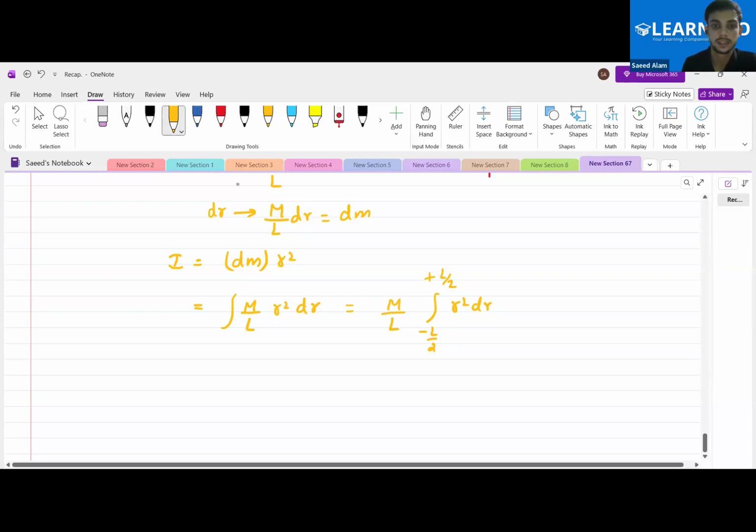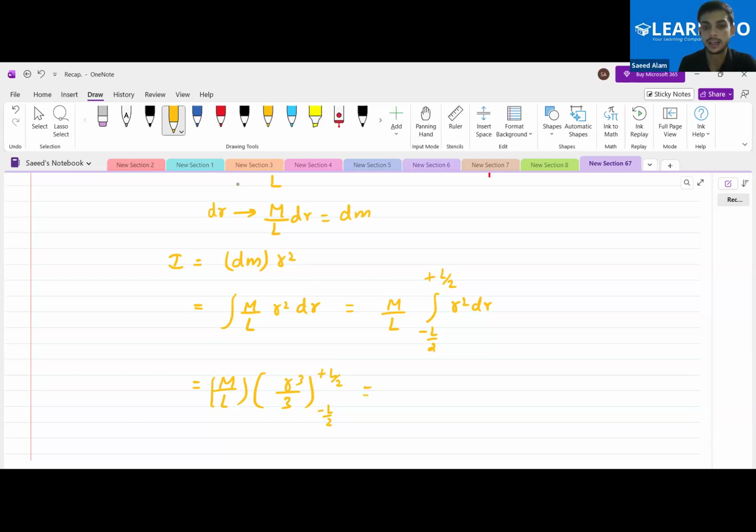Yes or no? Yes, sir. That will be M by L. And if we integrate this r square, we get r cube by 3. Yes or no? Yes, sir. From the limit minus L by 2 to plus L by 2. So can I take 3 out of it? Because this is unnecessary, making the calculation tedious. So M by 3L into r cube, with limits from minus L by 2 to plus L by 2.